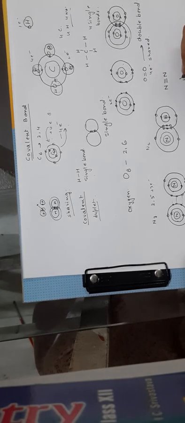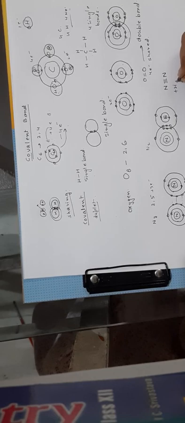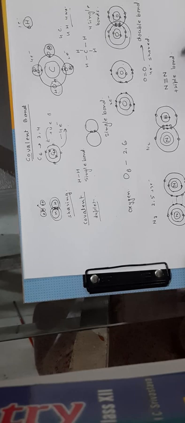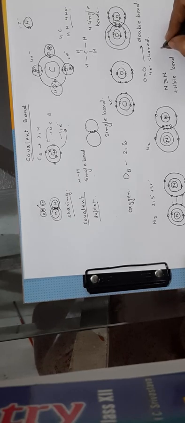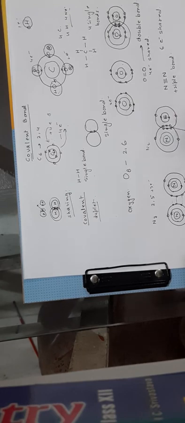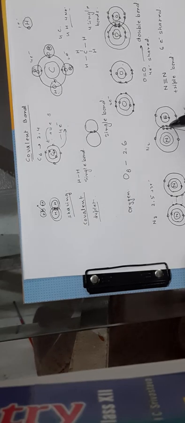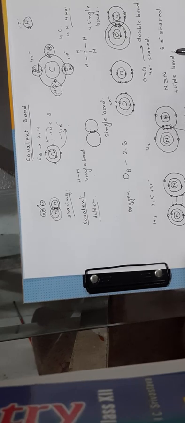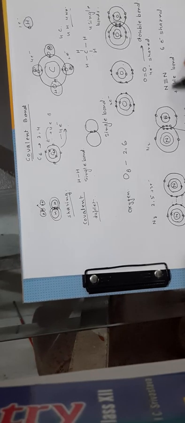And what is this bond called? This is called a triple bond. And how many electrons are shared here? There are 6 electrons shared, 3 by each nitrogen atom. Now these shared pairs are called bond pairs. So how many bond pairs do we see here? 1, 2, 3. The electrons which are forming the bond. How many bonds? 3 bonds.